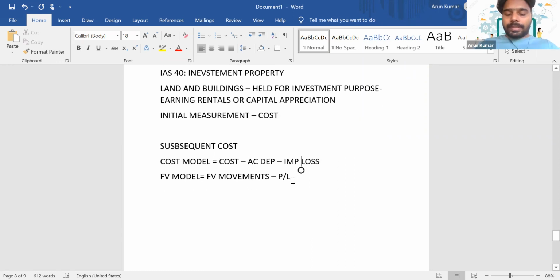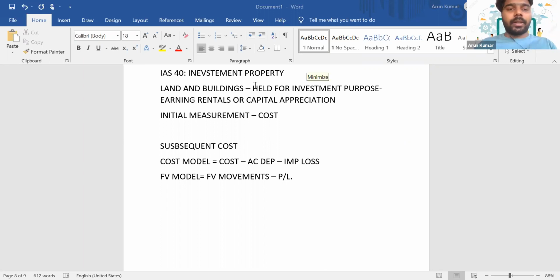So let's say in a theory question, there can be a question that the company has chosen the cost model for one investment property. Is it mandatory that they have to follow the cost model for other investment properties as well? When the company chooses the fair value model or the cost model for one investment property, is it mandatory that we have to choose the same model for the other properties?